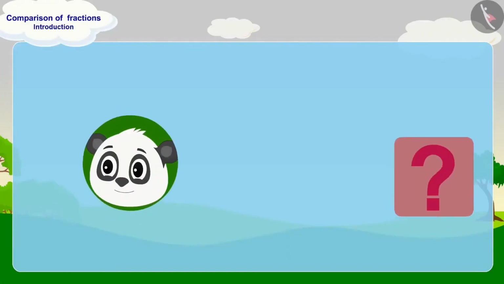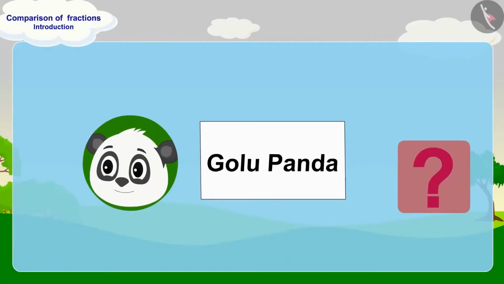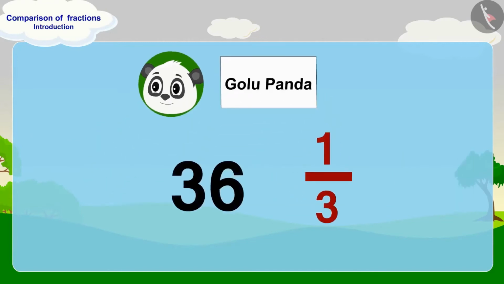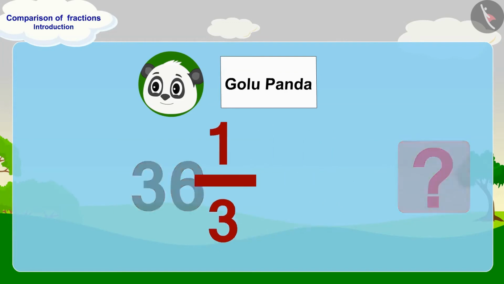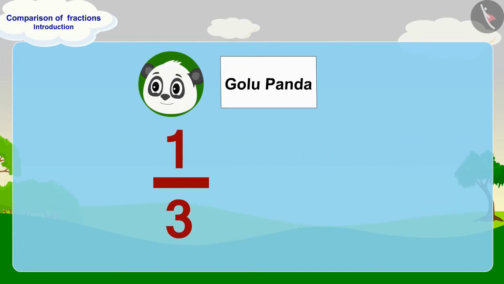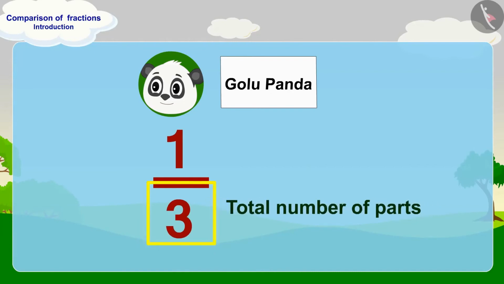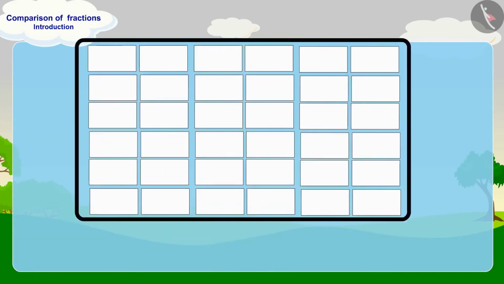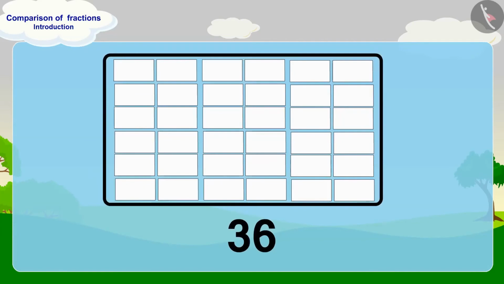Let's first find out how many pieces of paper Golu has written his name on. Golu's name is written on 1/3 part of 36. Children, can you tell how many pieces will these be? Here, 3, this number tells us how many equal parts to divide our whole into. And 1, this number indicates that out of 3 parts, we have to take 1 part. Here we have 36 as the whole.